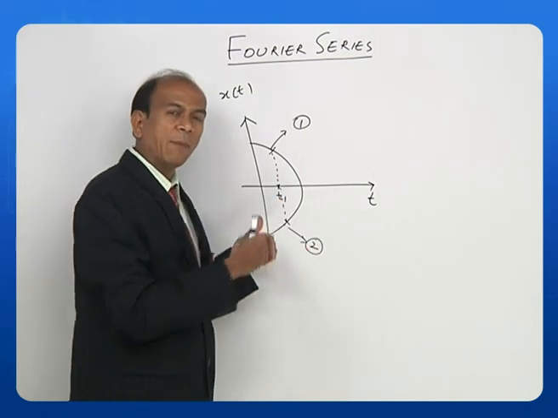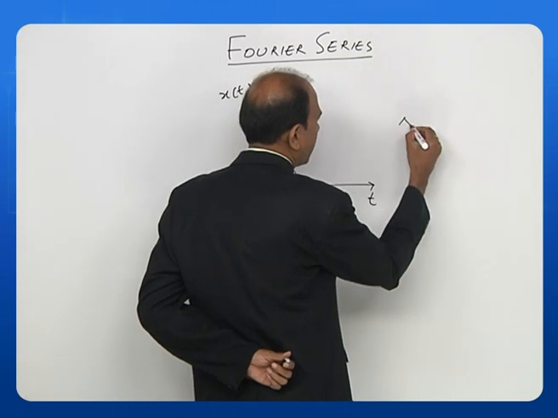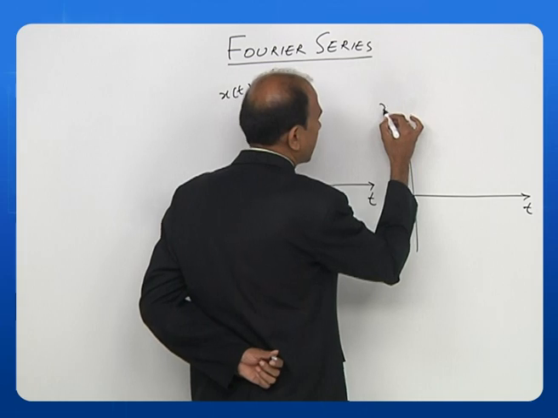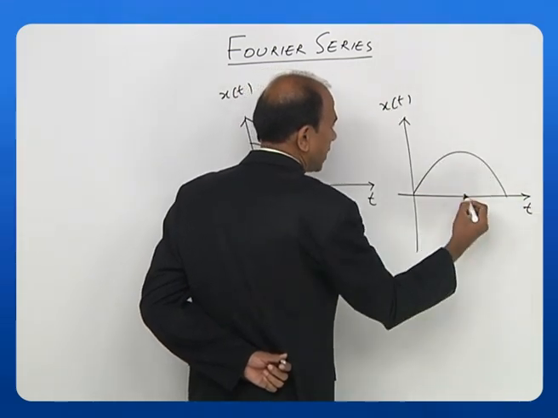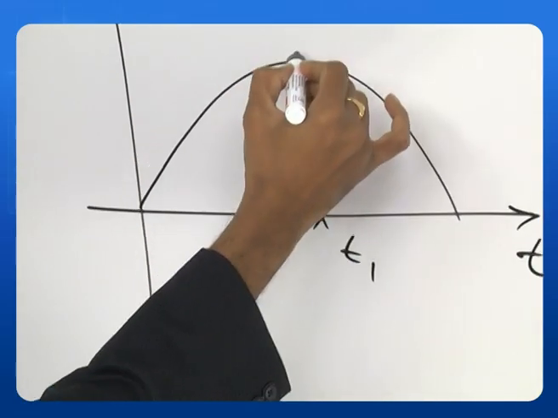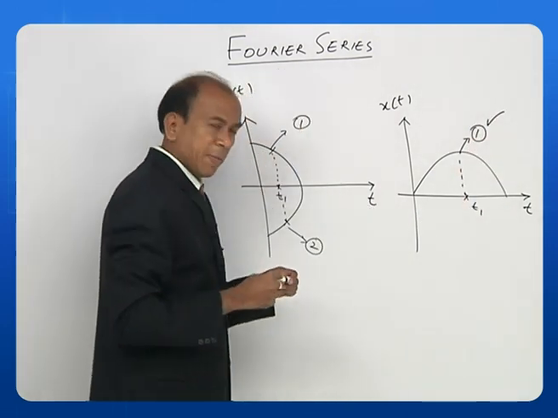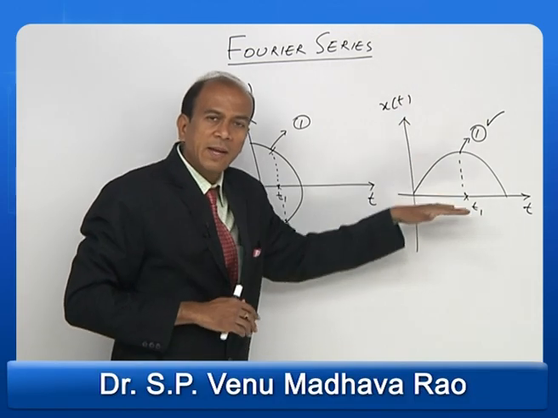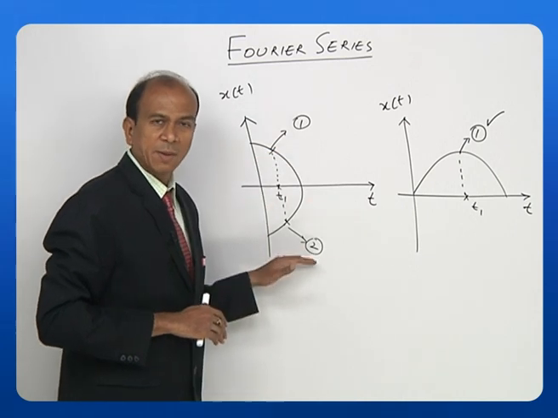Let us see what type of function will have a single value. Let us draw another figure here. This again is t and this is x of t. This is the function. Let us say at t1, what is the value? This is a singular value. That means this signal is having only a single value, so a Fourier series will exist for this, whereas the Fourier series does not exist for these types of functions.